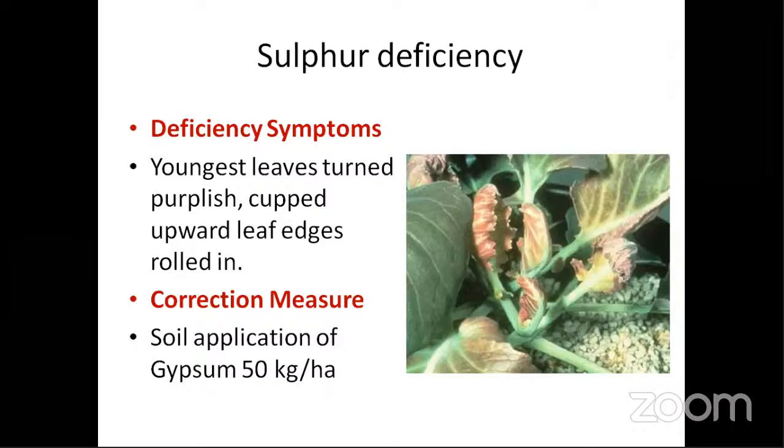Because it has to translocate it from the soil to the top. Like that, you have to remember things. And the youngest leaves turn purplish, cupped, and the upward edges are rolled in, and soil application of gypsum at the rate of 50 kg per hectare is recommended.